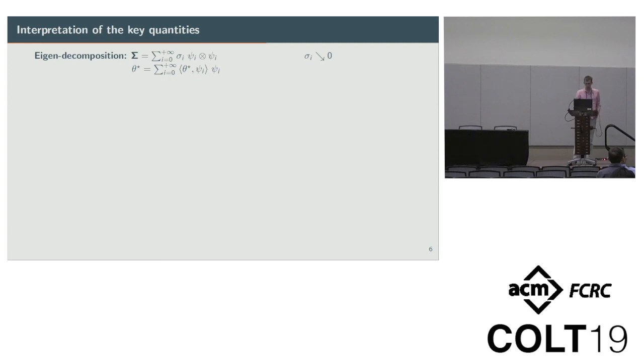If we take an eigen decomposition of the covariance operator, where the sigma i are the decreasing eigenvalues and the psi i are the eigenvectors, and if we decompose theta star on this eigenbasis, then we can see that the bias term will decrease in a fast way if the coefficients of the decomposition of theta star decrease in a fast way compared to the eigenvalues of the covariance matrix.